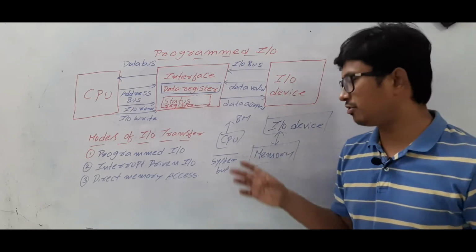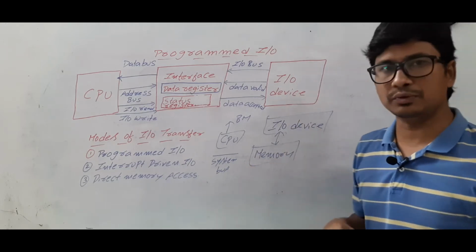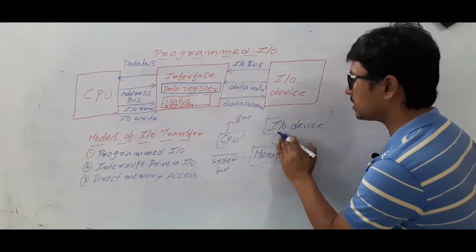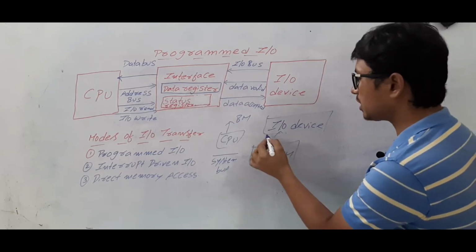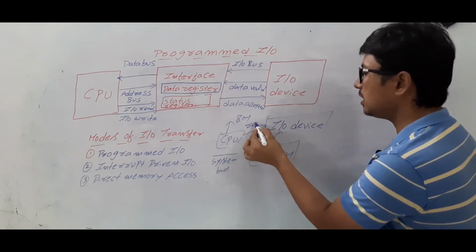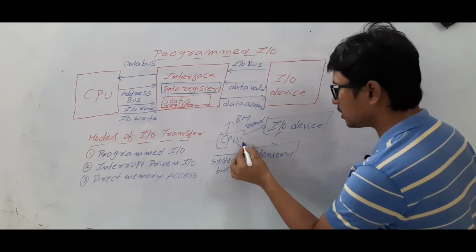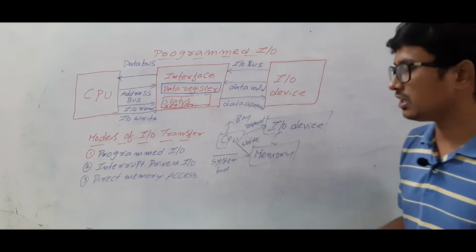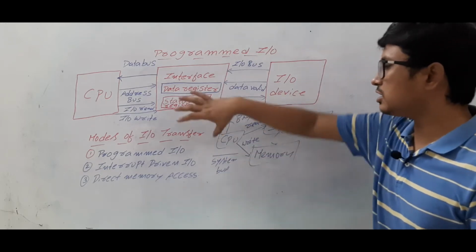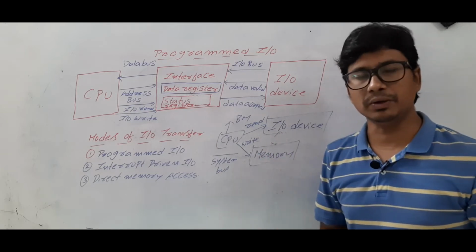So without the help of the CPU, we cannot transfer the data from the memory to the I/O device or from the I/O device to memory. Suppose the I/O device wants to transfer its data to the memory. Then the CPU will give the read signal to the I/O device, then it will give the write signal to the memory. So it will read the content from the I/O device, and that data will be transferred to the memory. So what is the CPU doing? It is acting as a mediator between the I/O device and the memory.